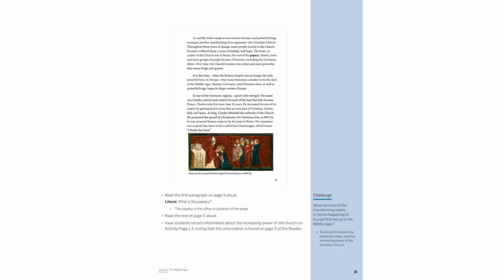The papacy, the office of the Pope, became a central force as the Christian Church gained power during the Middle Ages. As barbarian tribes invaded, the Church offered stability and hope, converting many, including Germanic tribes. This era marked the rise of powerful kings and the blending of Roman, Germanic, and Christian influences, shaping Western Europe.